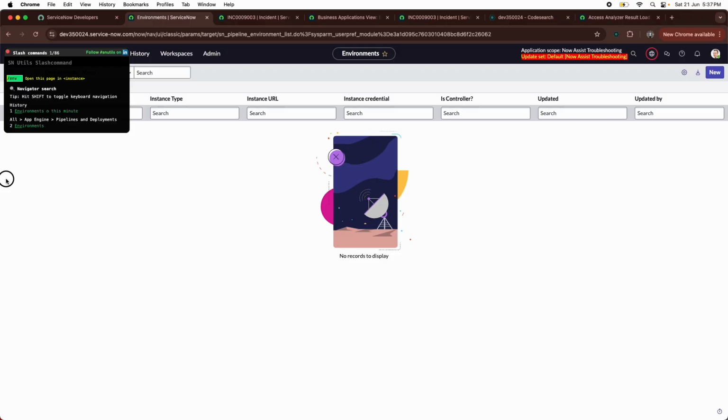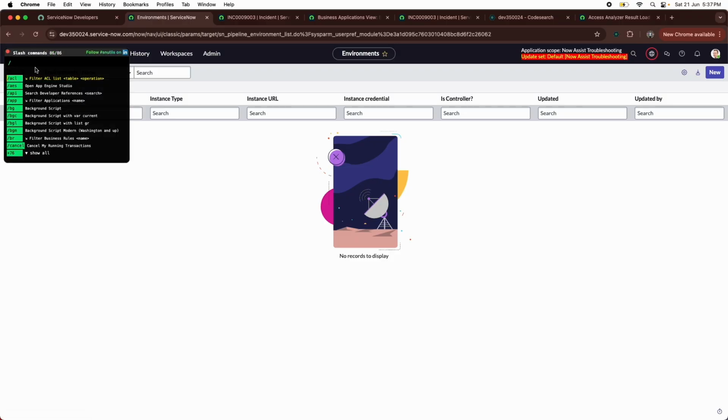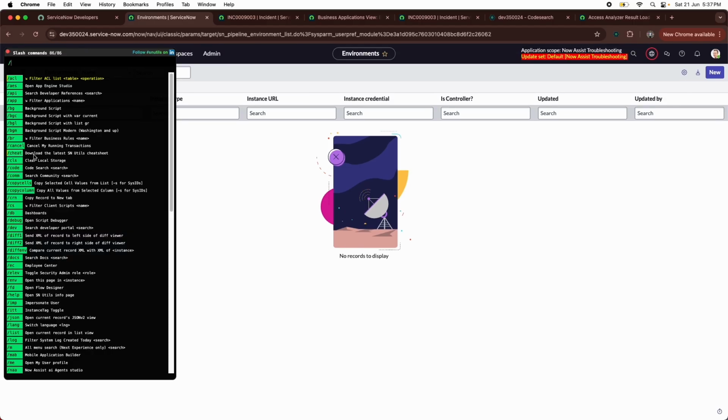So just go back, let me close it, press control / again, and if you click on the down arrow, or click on show all here, you can see the list of all the commands that are available. You can see the search community command is here. Again, this one is very, very important, search community.